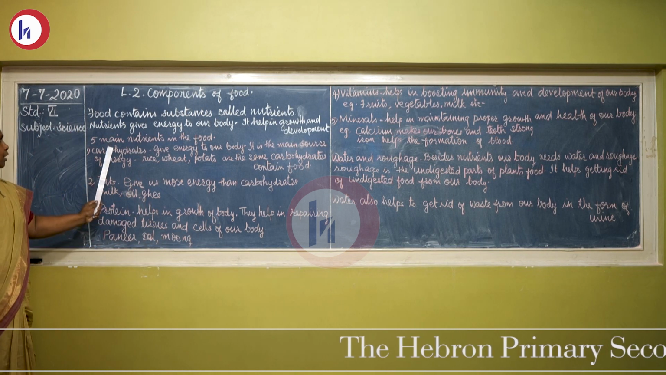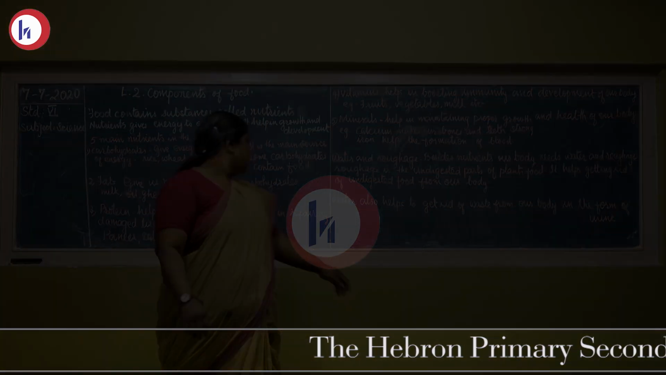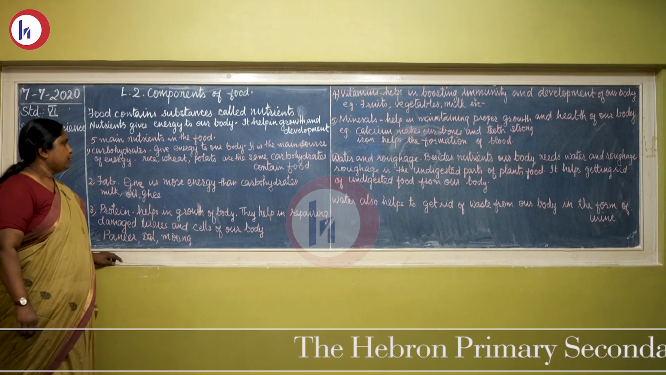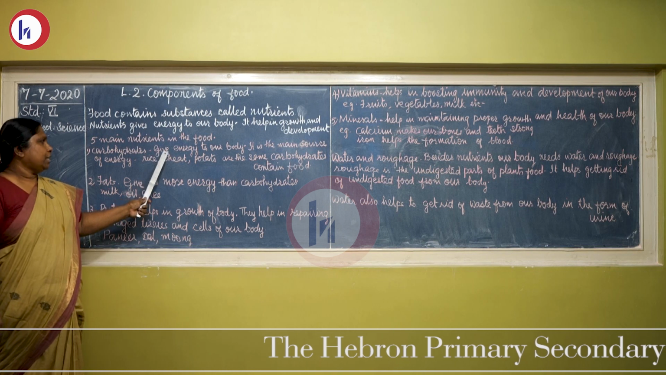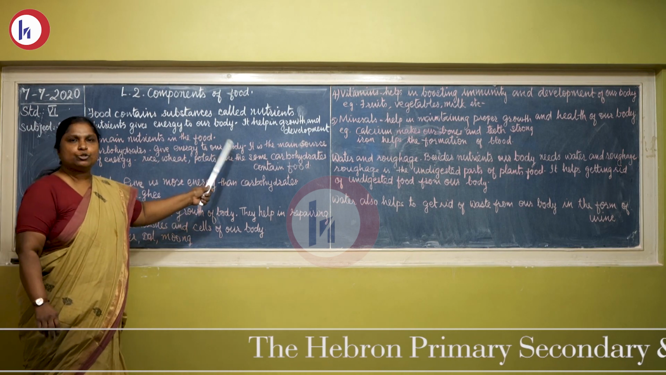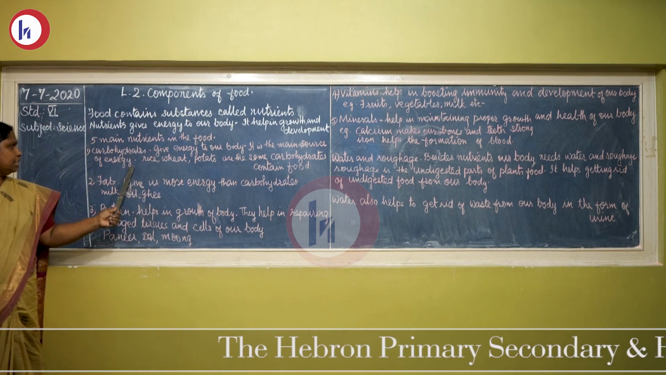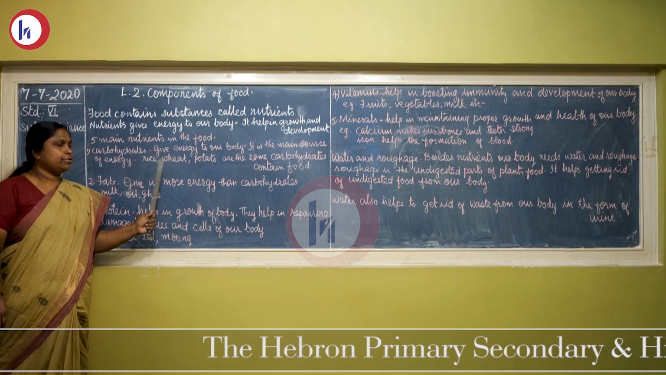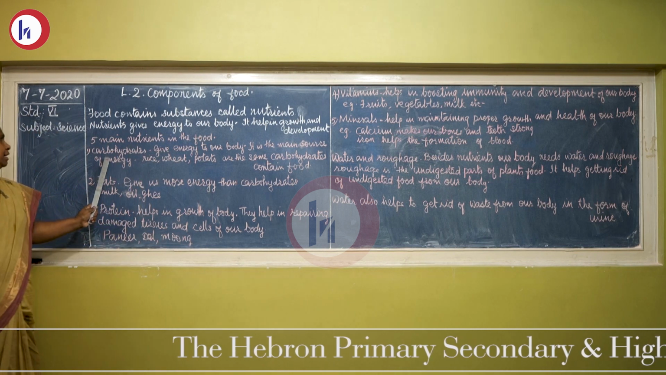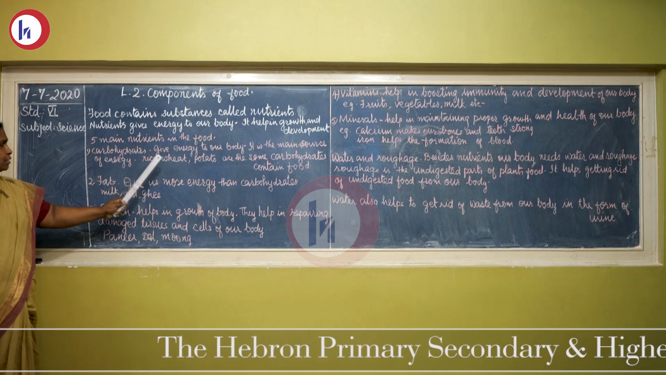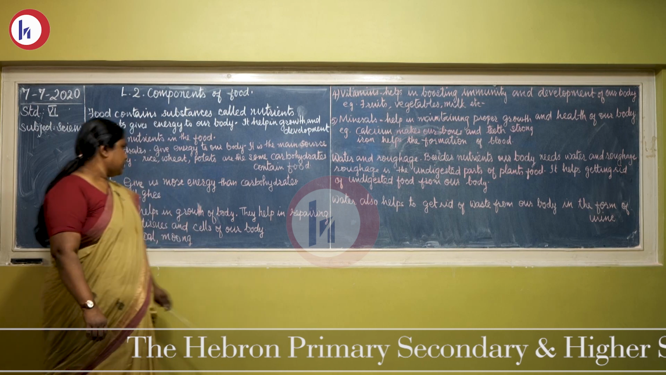There are 5 main nutrients in our food. Number 1, carbohydrates. What are carbohydrates doing? Carbohydrates give energy to our body. The main source of energy-giving nutrient in our food is carbohydrates. Rice, wheat and potato are some carbohydrate-containing food items.